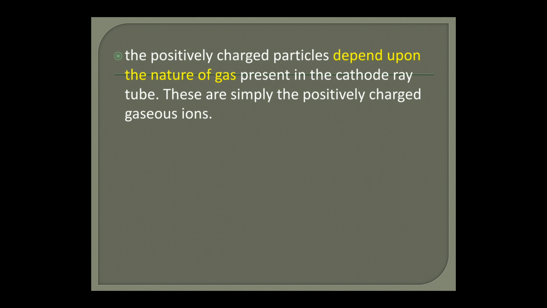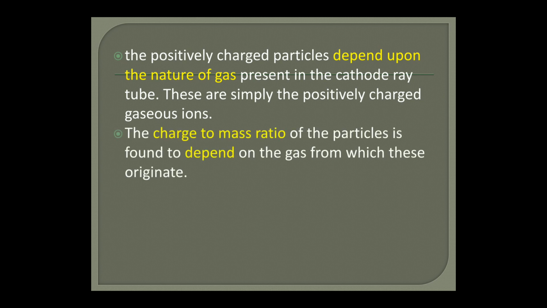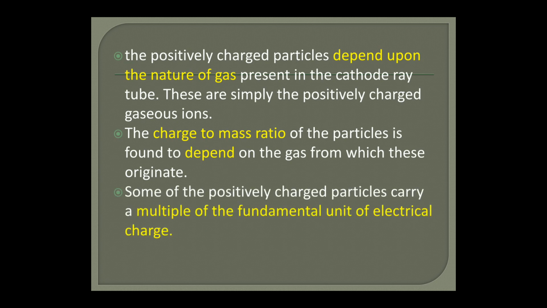The positively charged particles depend upon the nature of the gas present in the cathode ray tube, and these are simply positively charged gaseous ions. The charge to mass ratio of the particle is found to depend on the gas from which they originate. Some of the positively charged particles carry a multiple of the fundamental unit of electrical charge.